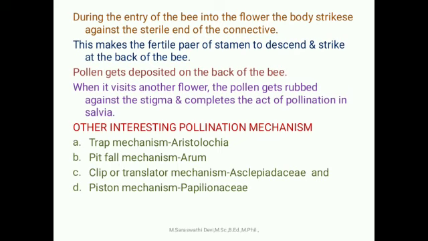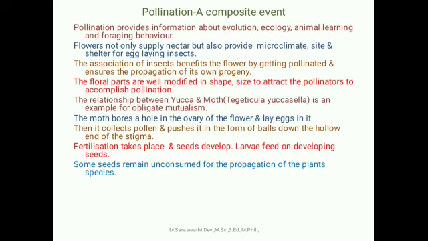Other interesting pollinating mechanisms: trap mechanism, Aristolochia; pitfall mechanism, Arum; clip or translator mechanism, Asclepiadaceae; and piston mechanism, Papilionaceae. Pollination is a composite event. Pollination provides information about evolution, ecology, and animal learning and foraging behavior, etc.